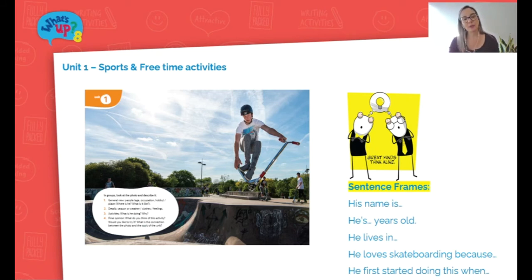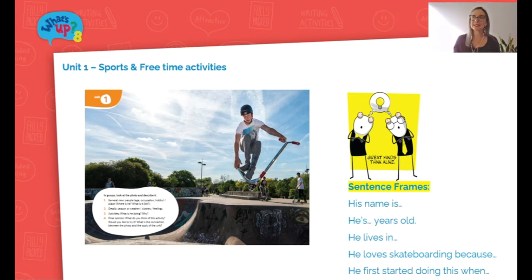They will have to come up with information for what they see. Okay, namely his name, how old he is, information. You can even provide them with these sentence frames over here on the right. His name is, he's years old, he lives in, he loves skateboarding, because it could be skateboarding, any other hobby, any other sport. And what you would have them do is create these sentences, come up with this information, but it's imperative that they do not see each other's work.